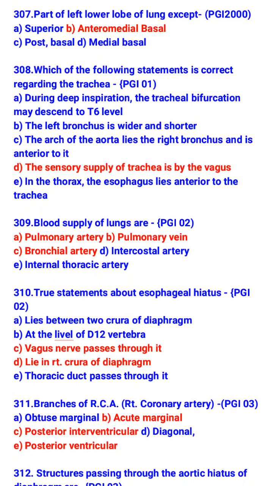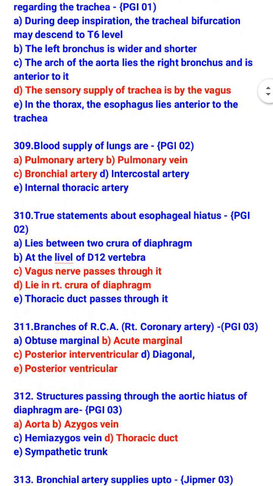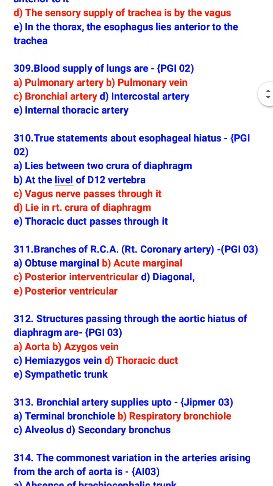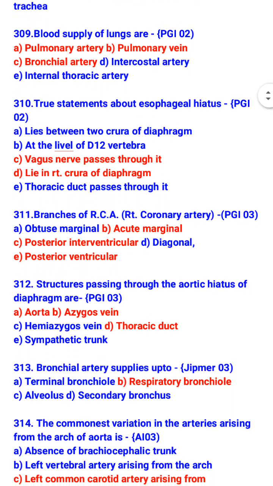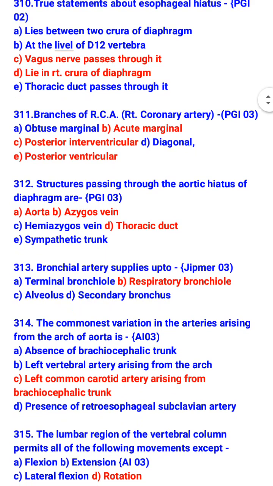True statement about esophageal hiatus: vagus nerve passes through it and it lies in right crura of diaphragm. Branches of right coronary artery are acute marginal, posterior interventricular, and posterior ventricular. Structures passing through the aortic hiatus of diaphragm are aorta, azygous vein, and thoracic duct. Bronchial artery supplies up to respiratory bronchiole.